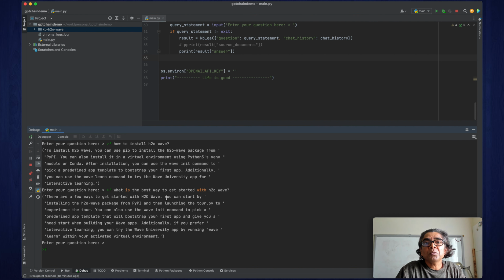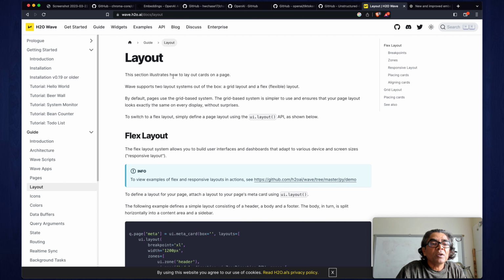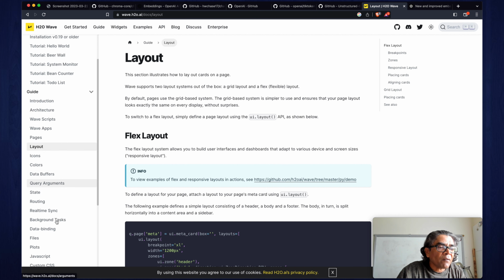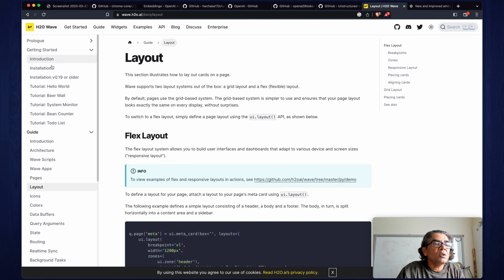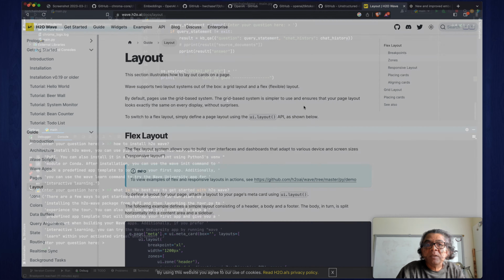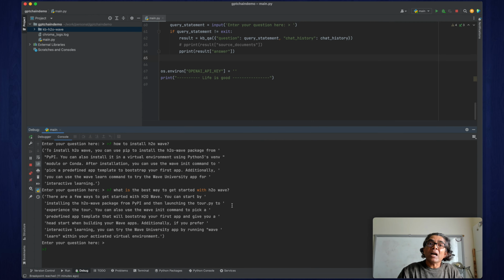I just wanted to show you that there is lots of content with regard to this open source H2O Wave framework. Now as a user, you don't really need to click on links and go through them. You can actually build an application where users can ask these questions and you can answer them in a more natural way.